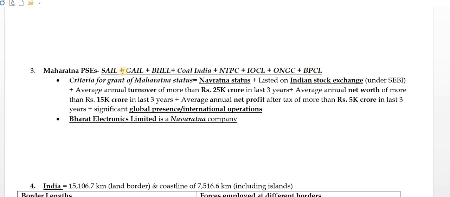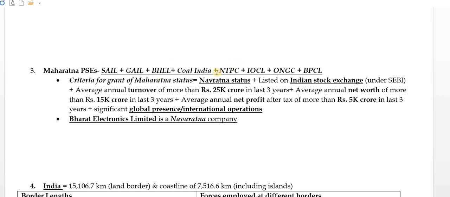Most of them are gas and oil companies, and some are Coal India and some are related to steel. So how can we remember? These are particularly the core sector companies. There are 8 core sectors, you can go and revise there.